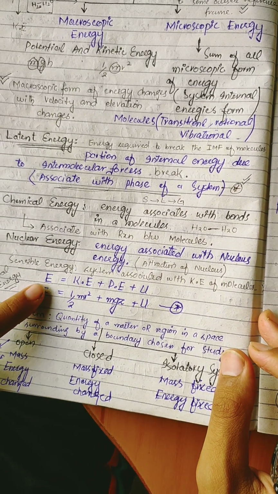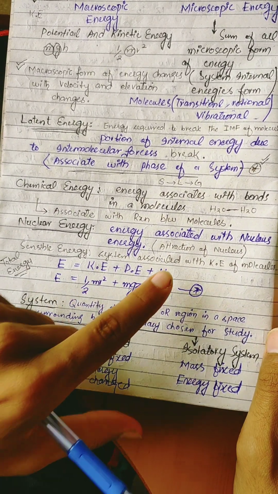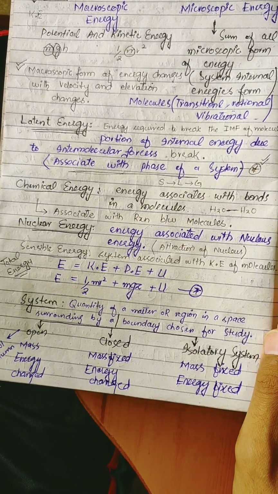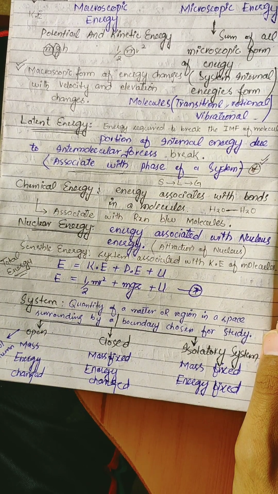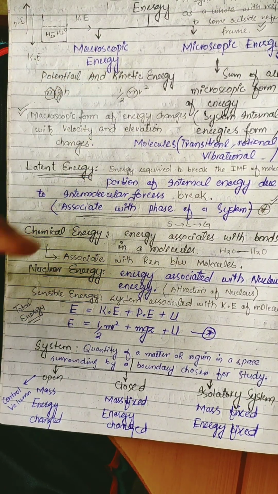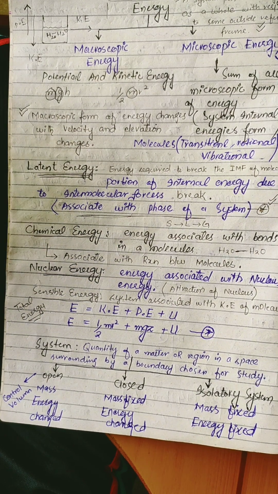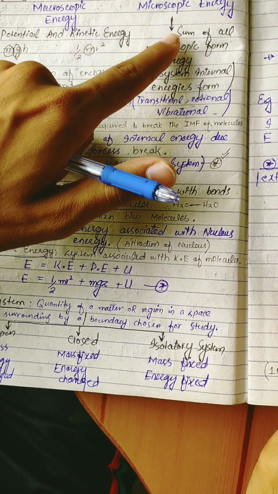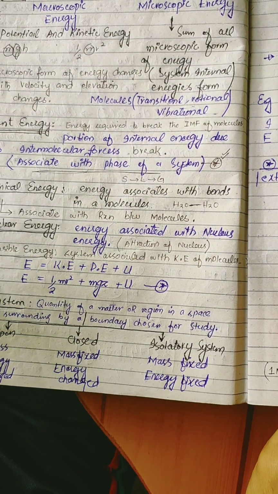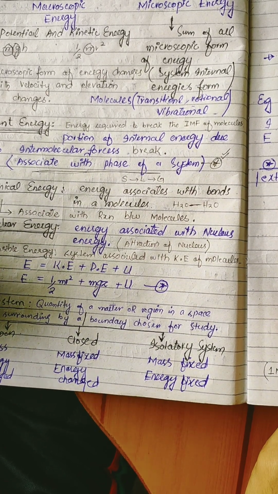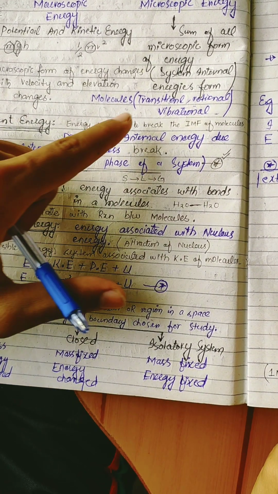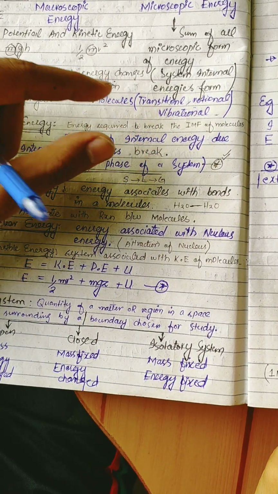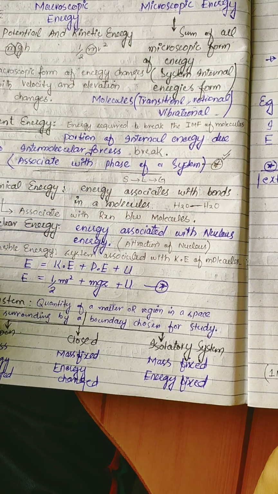And the fourth one is sensible energy. Sensible energy is the energy associated with the kinetic energy of the molecules. Sensible energy is also kinetic energy, but it is microscopic kinetic energy. There are two types of kinetic energy. One is macroscopic kinetic energy, which we assume with respect to some outside reference frame. The other is the kinetic energy of the molecules within the fluid, within the system. This is called sensible energy. Sensible energy contains translational, rotational, and vibrational motion. All these motions of the particles in a fluid are called its sensible energy.